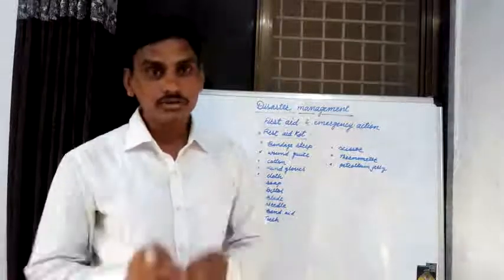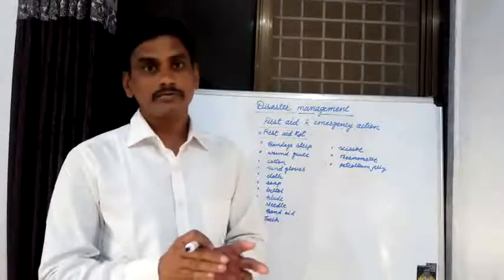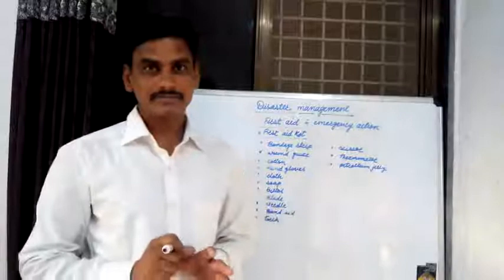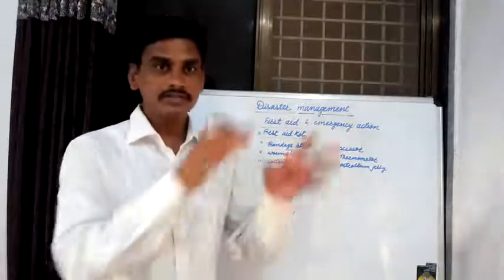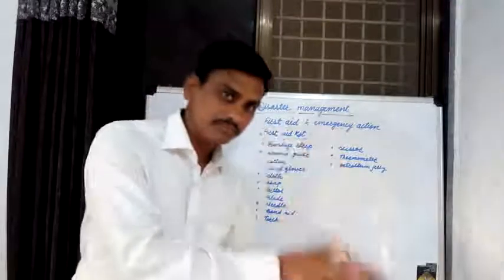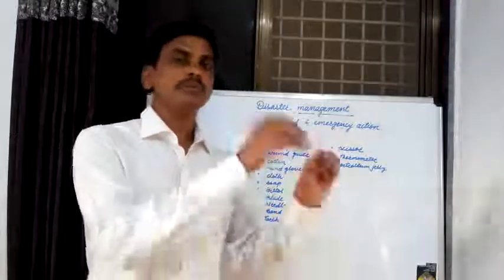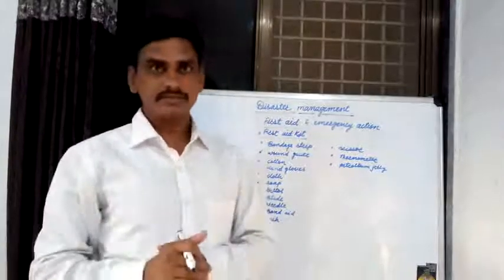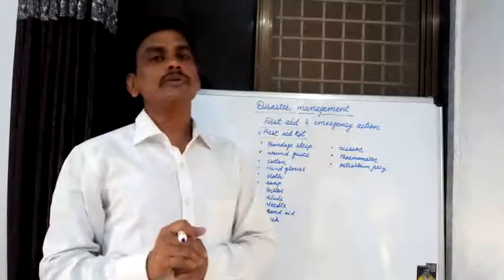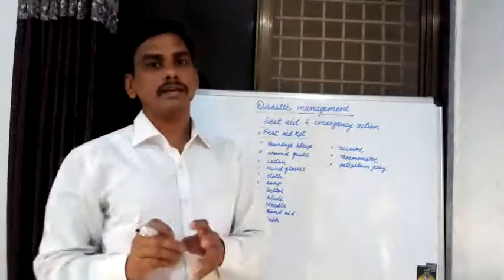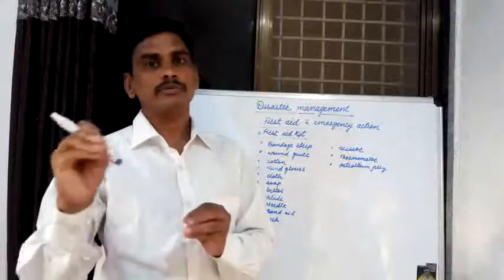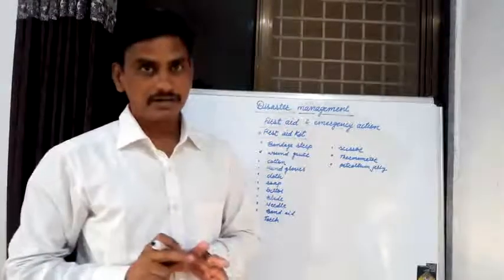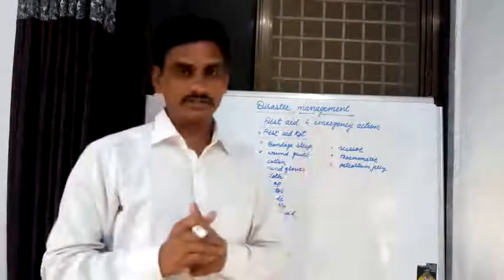These methods are used to move injured people from the place where the disaster occurs. Then people are moved to another place, and various materials are used to save their lives before medical treatment. That is known as emergency action.